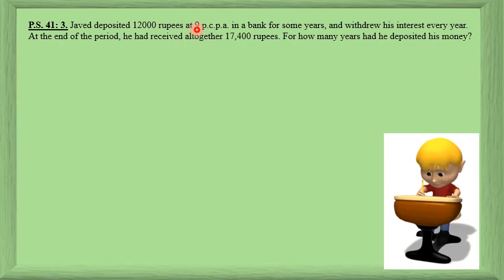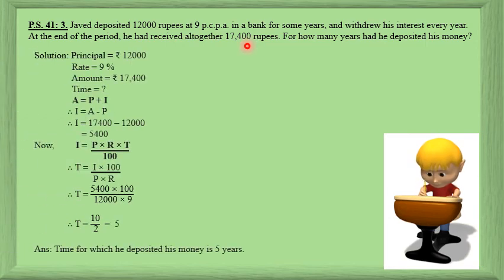All right. And at the end of the period, he had received altogether. Altogether means 17,400 is our amount. So we write our data like what we just discussed. Now, amount formula is principal plus interest. So first you find out the interest. Why? Because you need to find out time, and for time's formula you require interest, which you don't have, so calculate. Interest is amount minus principal, substitute, and you get your interest as 5,400.